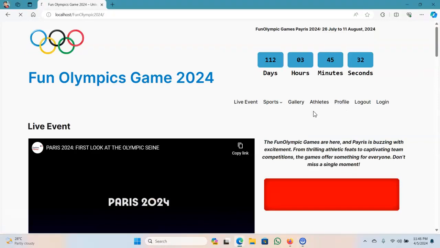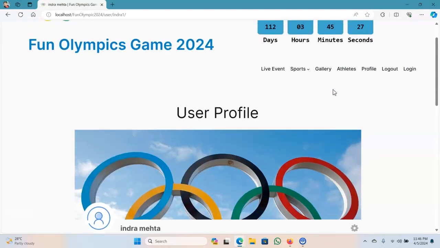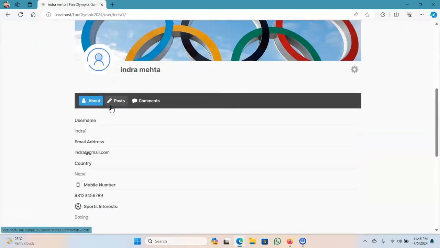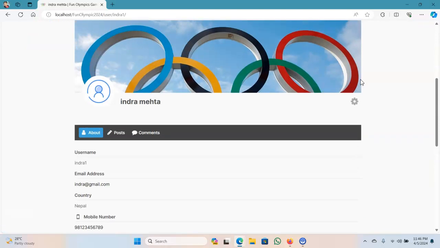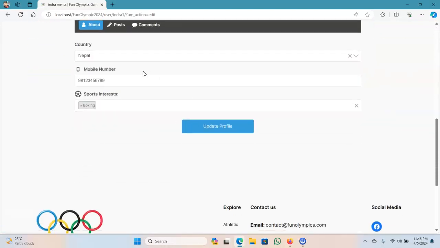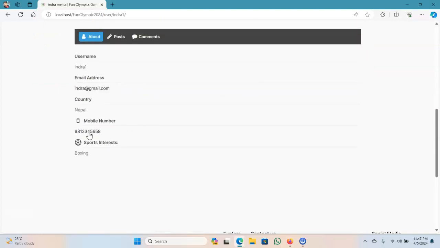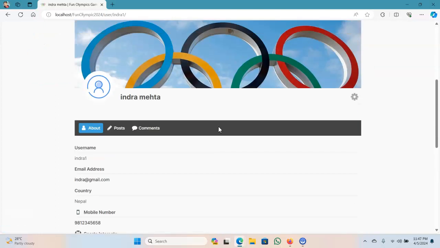From profile you can see your profile. Here is your information. From this button you can edit your profile. Edit your number and update. Here you can see it was successfully updated.